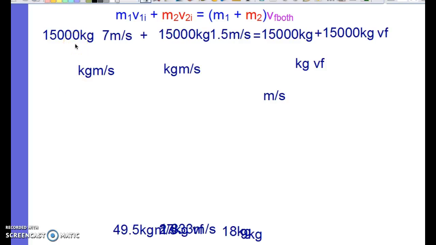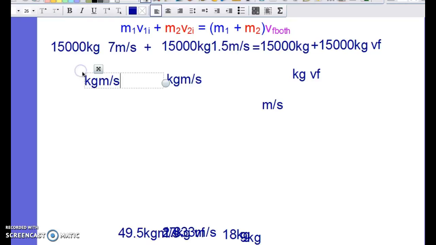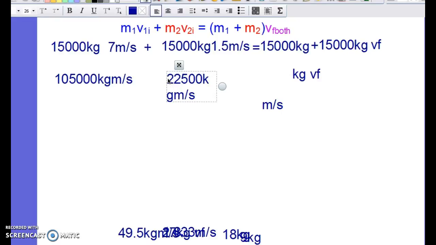So we got to take 15,000 times 7. That's 105,000. And then we have one going 1.5 meters per second, so 15,000 times 1.5, and that's 22,500.